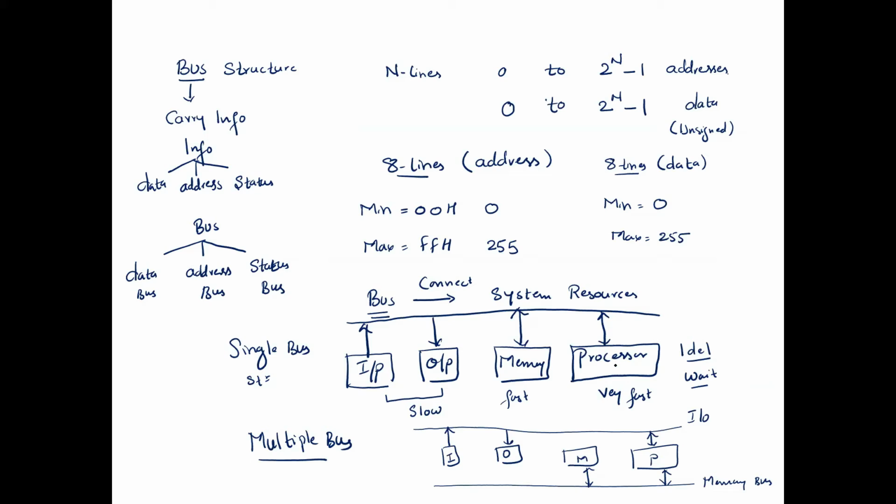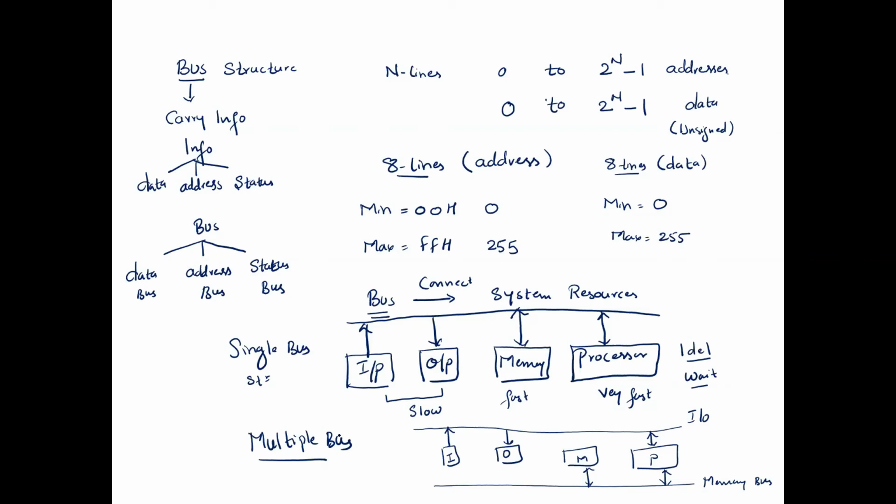The processor is not efficiently being used, because if the processor connects with the input output device, it simultaneously cannot communicate, exchange data, or read data from the memory, because the bus is busy connecting with the IO devices. To overcome that, we have a multiple bus structure.